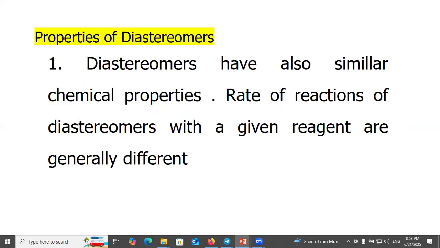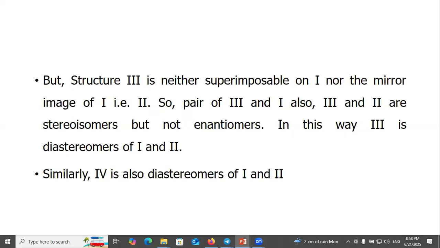Properties of diastereomers. Diastereomers have similar chemical properties. The rates of reaction of diastereomers with a given reagent are generally different.